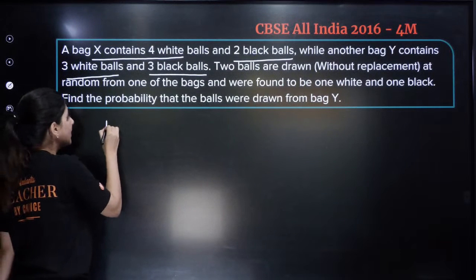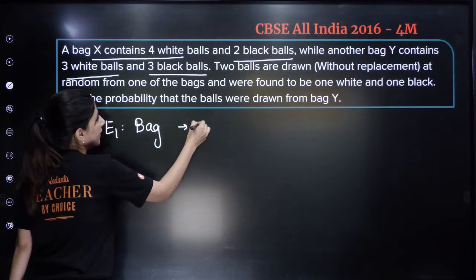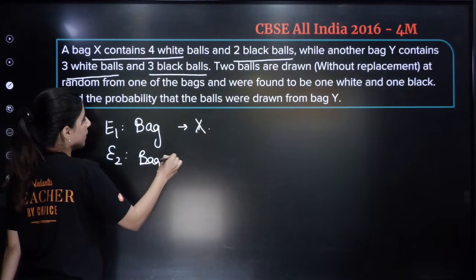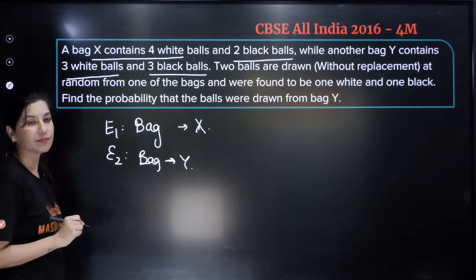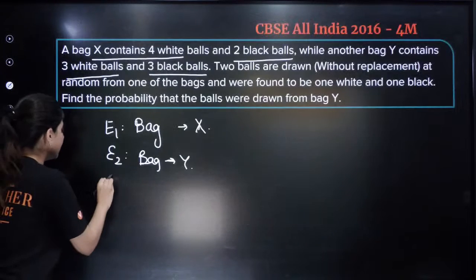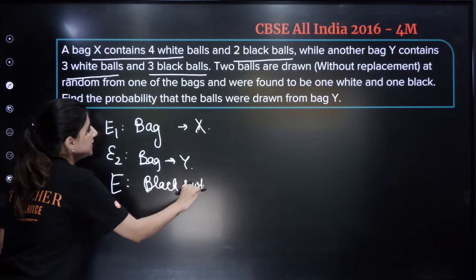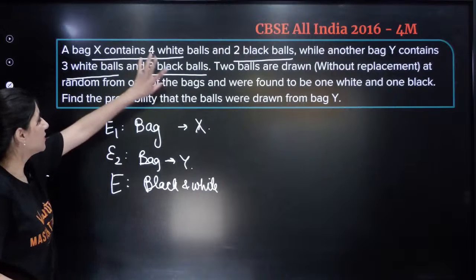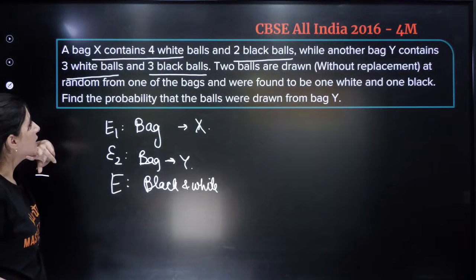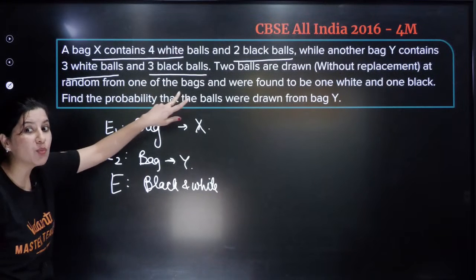We need to define the events. E1: the bag selected is X. E2: the bag selected is Y. The next event is E: getting a black and a white ball. These are the 3 events happening. Bag 1 has this configuration, bag 2 has this configuration. We need to withdraw 2 balls so that we get 1 white and 1 black ball. Find the probability that the balls were drawn from bag Y.